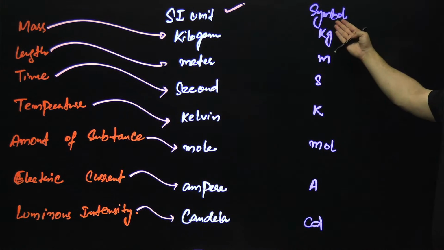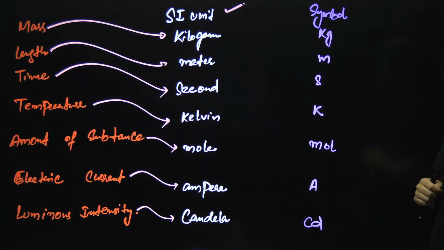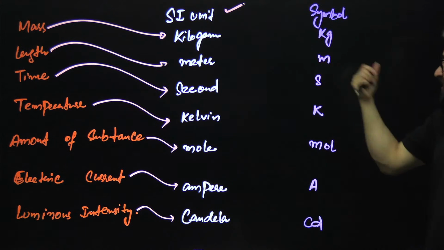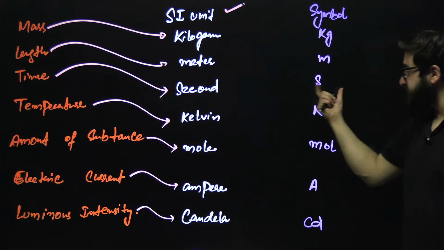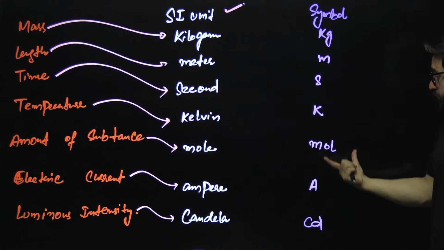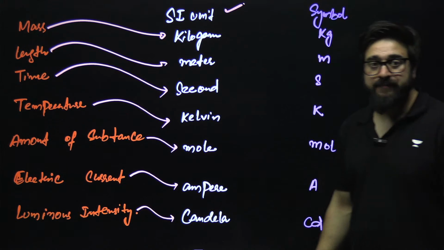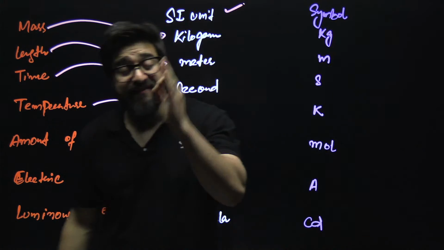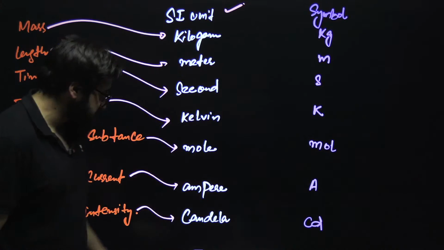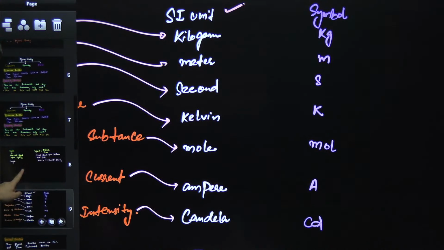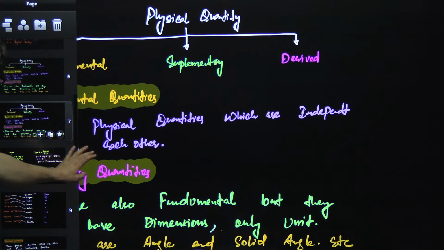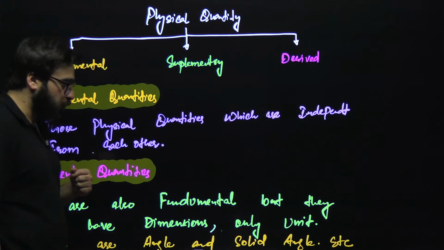And you can see the symbol of kilogram is kg. Symbol of meter is m. Symbol of second is s. Kelvin is K. Mole is mol. And ampere is A, candela is cd. So these are the 7 fundamental quantities which do not depend upon each other. Then we have got, my dear friends, supplementary quantities.